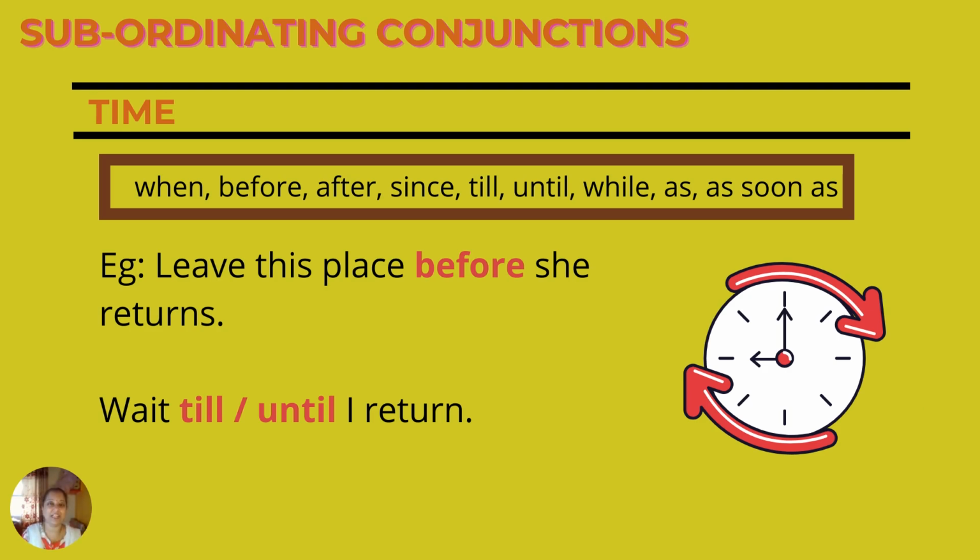Under subordinating conjunctions, we have again subcategories. First one is time. So for time, again, we have a set of conjunctions here: when, before, after, since, till, until, while, as soon as. So these conjunctions, we will be using them under the category of time.